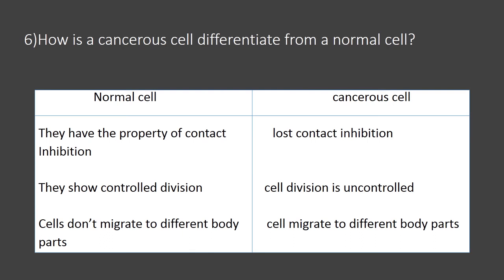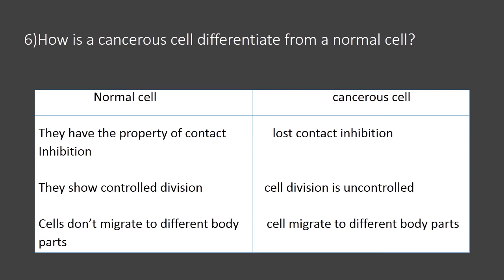What is meant by contact inhibition? Because of this property, the normal cell can inhibit the growth of adjacent cells. That means when one cell comes in contact with the adjacent cell, it will inhibit the uncontrolled growth of the adjacent cell. This property is there in all normal cells.